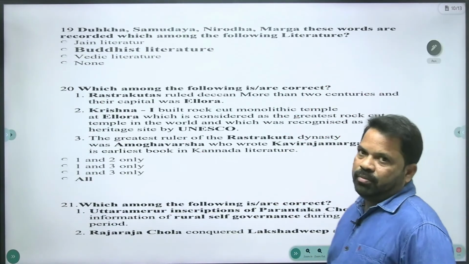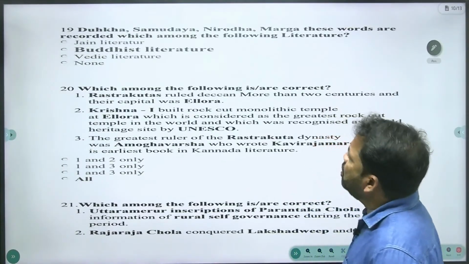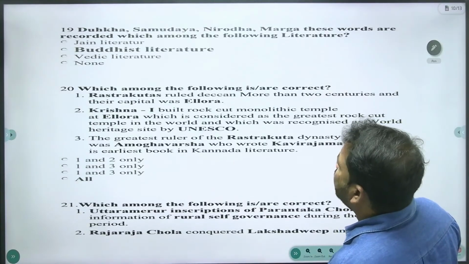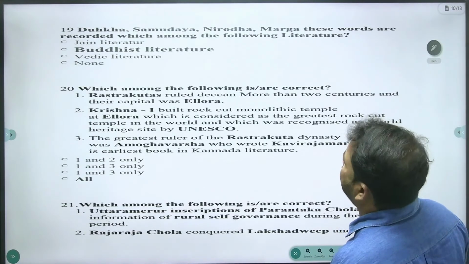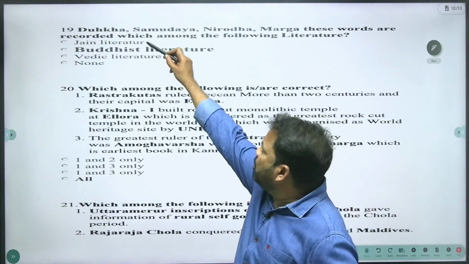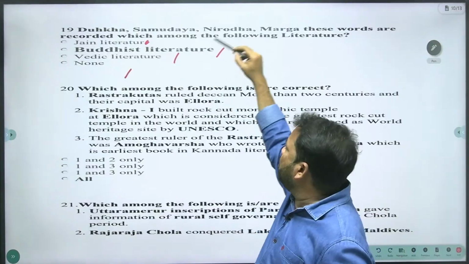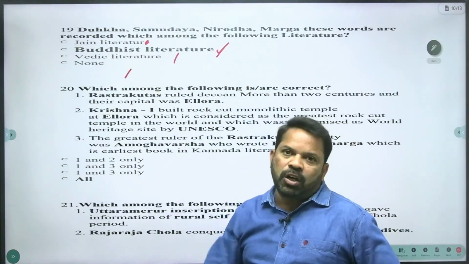Question number 19. Dukkha, Samudaya, Nirodha, Marga, these words are recorded in which among the following literature? Jain literature, Buddhist literature, Vedic literature, and none. These words belong to Buddhist literature.